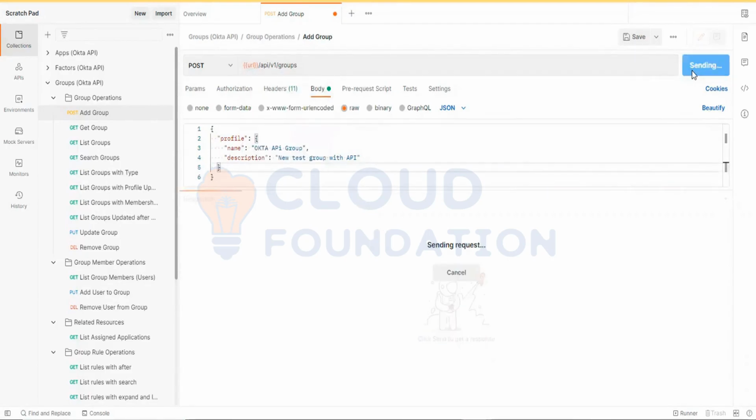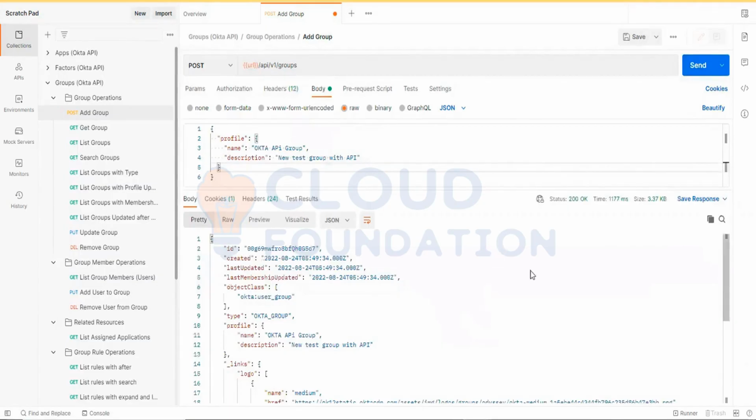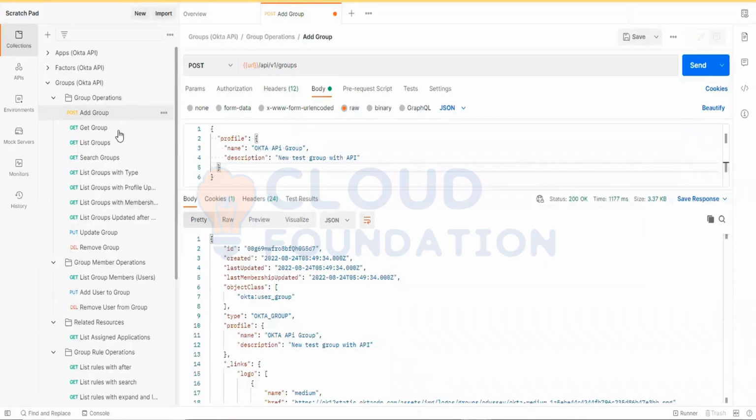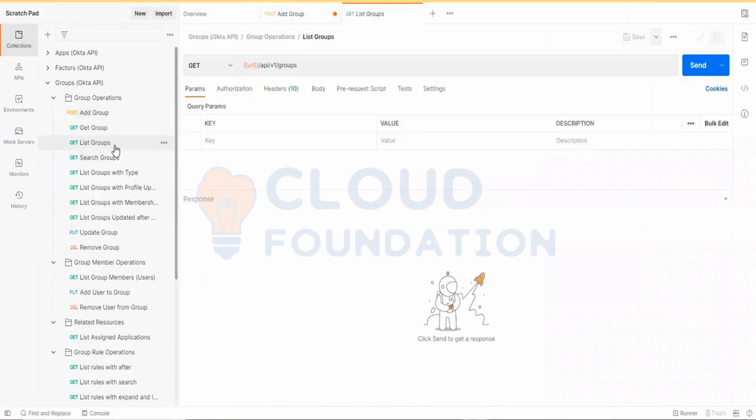Click send. That's it. The group has been created and the status says it's successful. From this, you can create a group like this. Now let's say you want to list all the groups that are available in Okta. This option will help you.